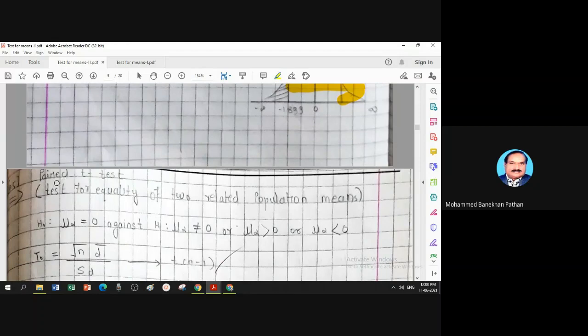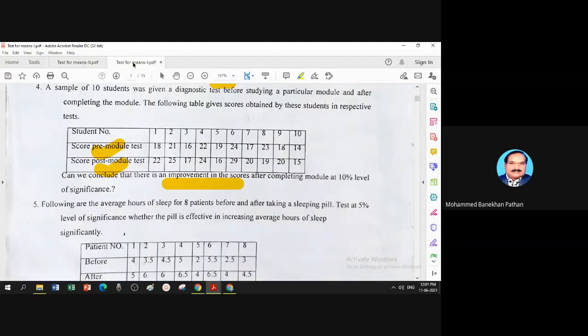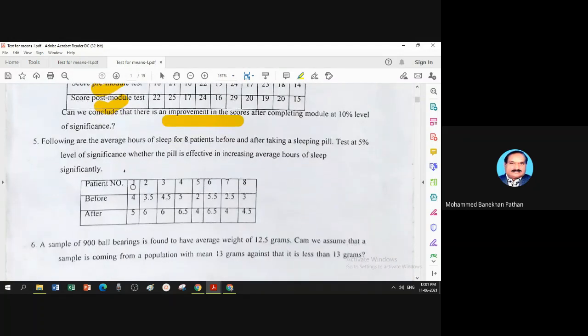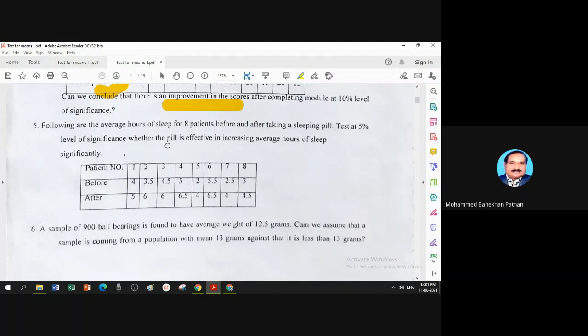Next question is of the nature of a parity test. I will explain; the question procedure is the same as question 4. You have patients number 1 to 8 and we are trying to see whether pills, that means tablets, are effective to increase the sleep or not. To study the effect of a tablet used to increase sleep, you want to check a certain brand.